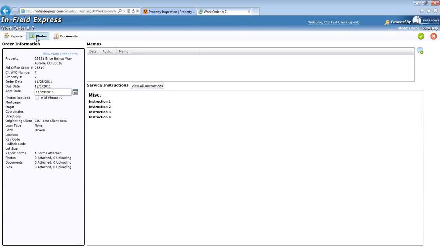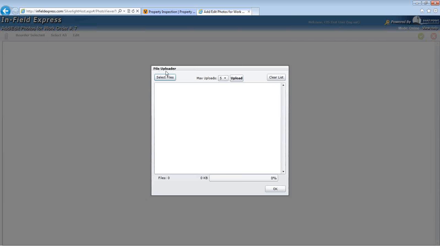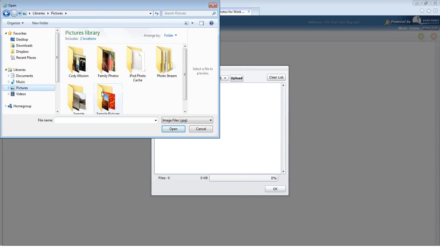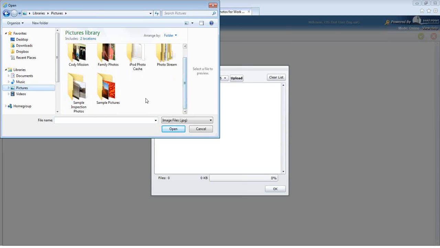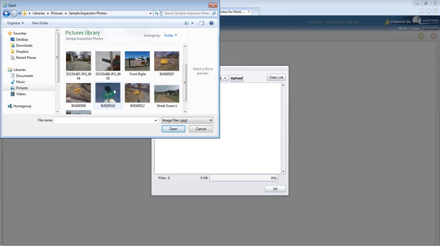The next step is to add photos to your order. Vendors can do this by clicking on the Photos icon in the upper left-hand corner of the screen, which will take them to the screen where they can add and select additional photos to be uploaded with the order. The first step would be to add photos by clicking on the Add Additional Photos icon. This will open up a File Uploader box. Click on the Select Files button. Find your photos. Select the photos which you would like to upload.